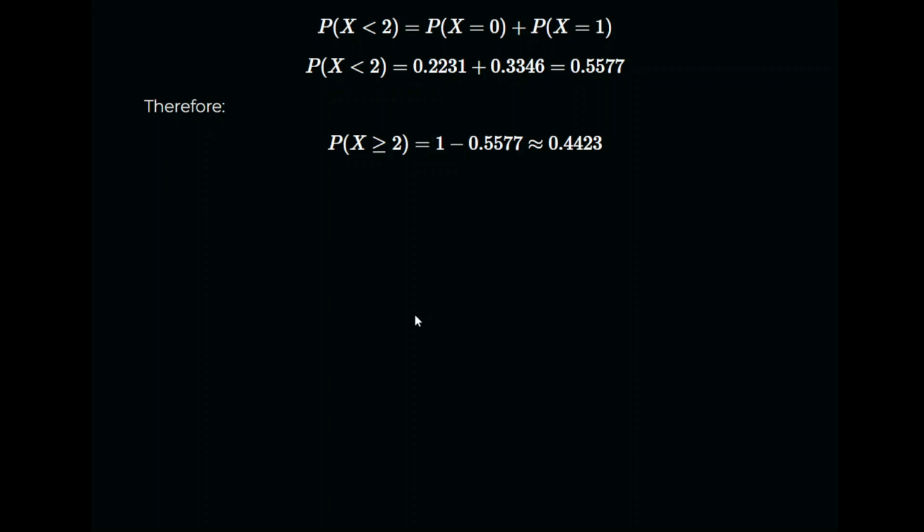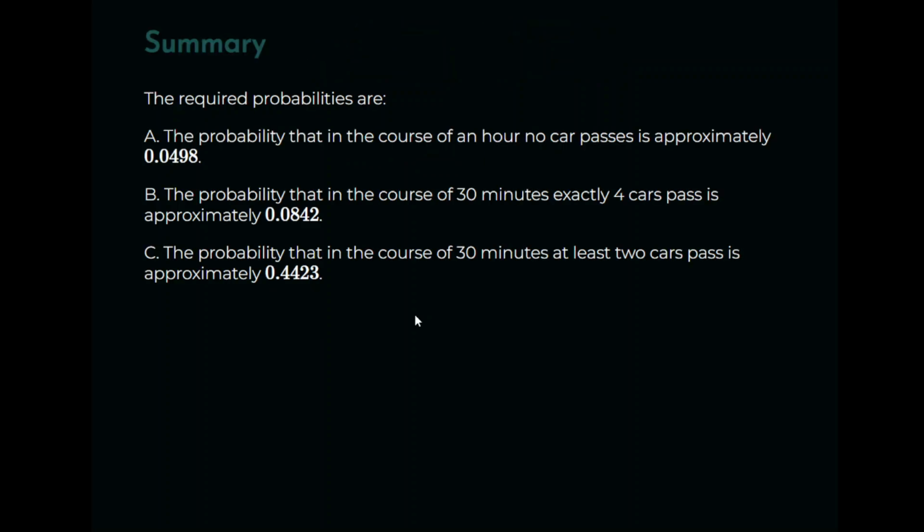Okay, so just add those two numbers together. And recall that what we have to do is calculate the probability of x greater than or equal to 2, which is essentially the complement of that. So it is 1 minus 0.5577, and that works out to be approximately 0.4423, 44.23%. So that's it in summary. Those are the probabilities that we have just calculated.